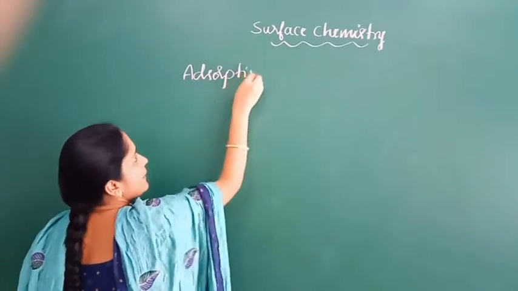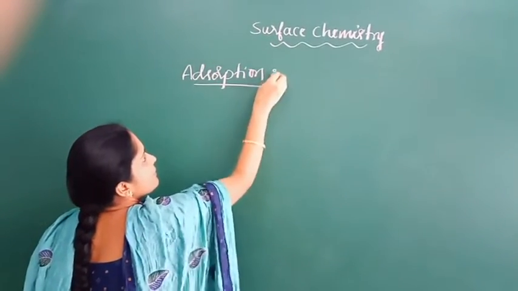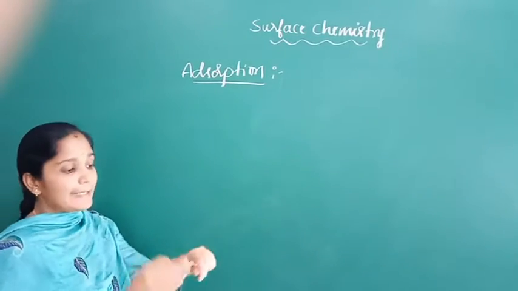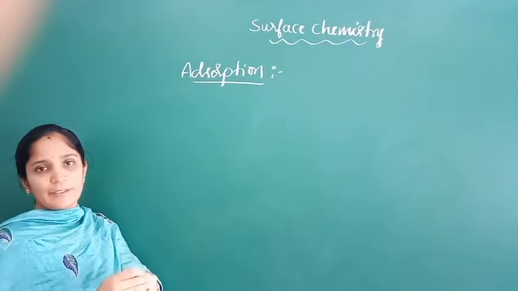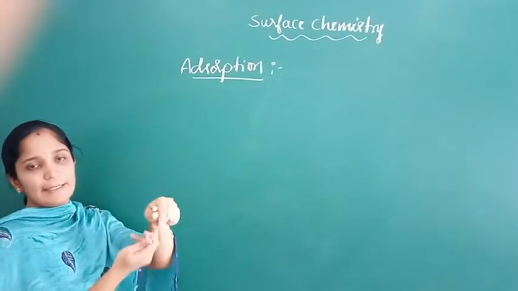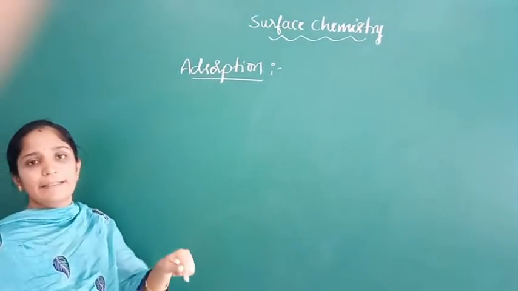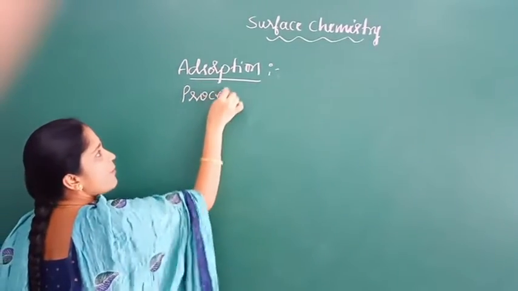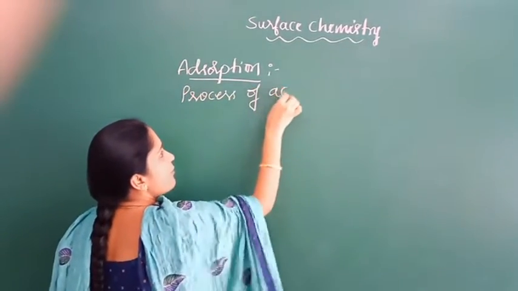So what is adsorption? Adsorption is a process of accumulation of molecular species at the surface rather than in the bulk of the solid or liquid.